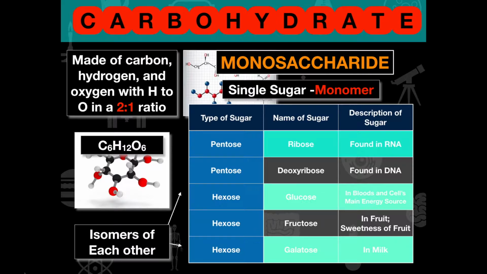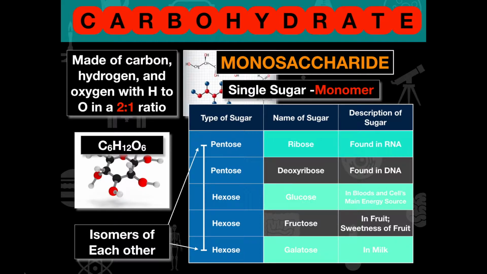So if we look at this, we can see different types of sugars. In this case, I have 2 pentoses and 3 hexoses. And the names of the sugars are different because they're isomers of each other. If we look at the hexoses, we have glucose, fructose, and galactose. But all of them serve different functions because they have different shapes.